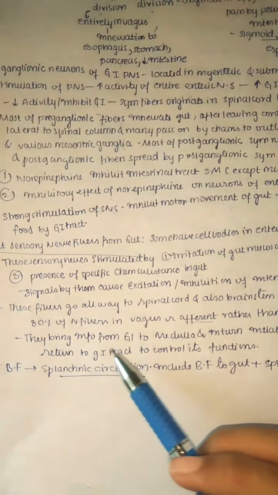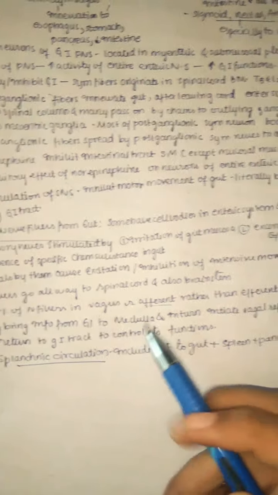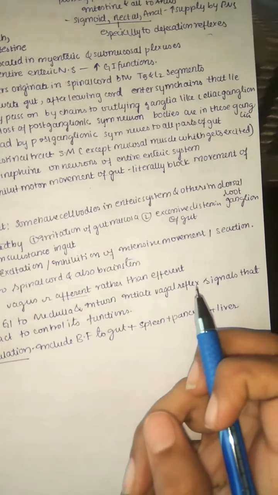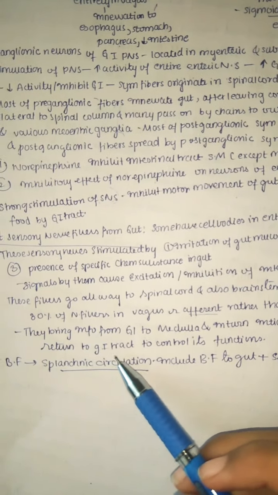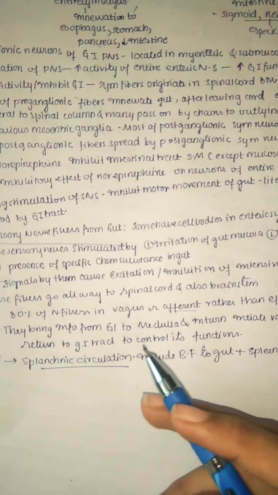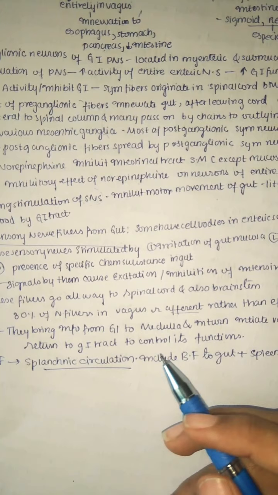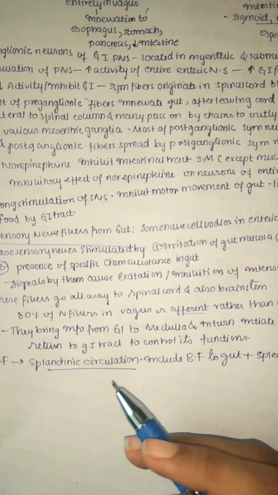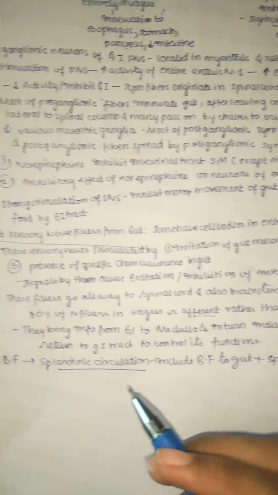So, they bring the information from the GI system to the medulla and in turn initiate vagal reflex signals that return to the GI tract to control its function. So it's a vagal reflex because the vagus is bringing the information and again the vagus is going back.